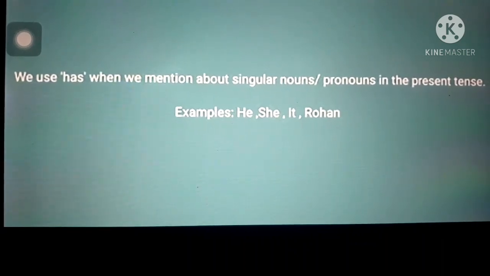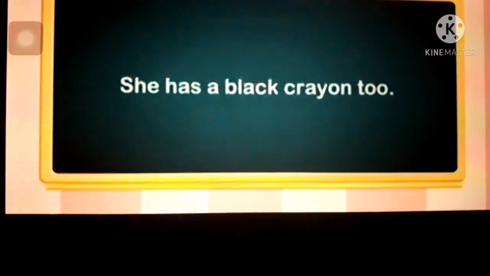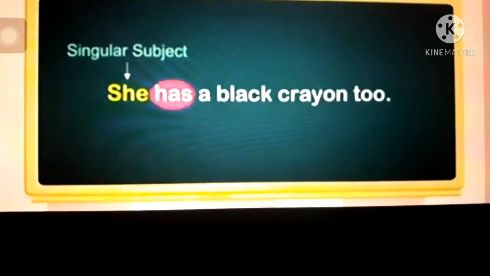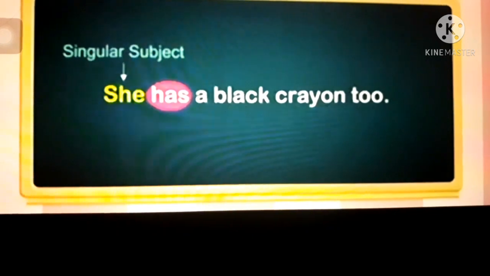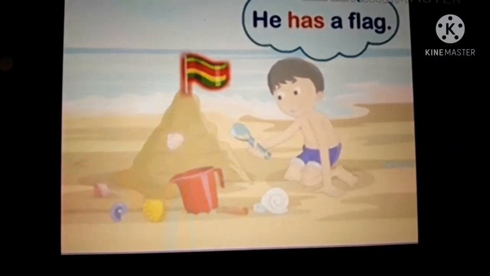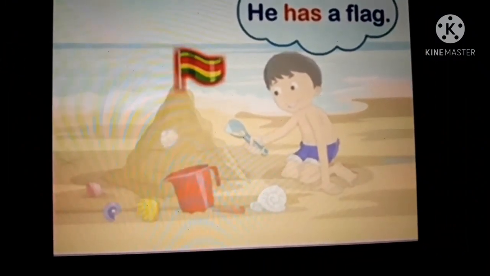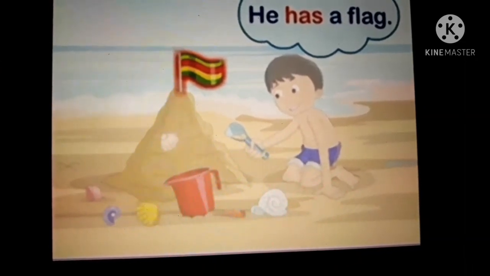Let us use has helping verb and make sentences. She has a black crayon too. Children, in this sentence, she is a third person singular pronoun or singular subject, so has helping verb is used. He has a flag. In this sentence, he is a third person singular pronoun, so has helping verb is used.